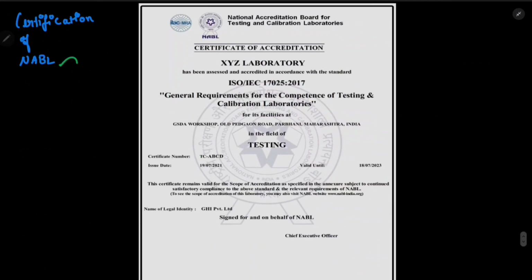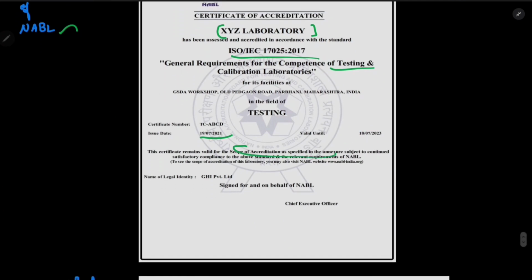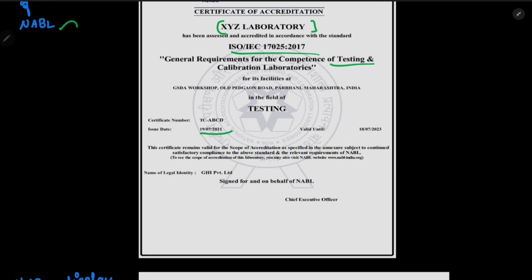We can see the laboratory has been mentioned here, and the ISO standard obtained by the laboratory is also mentioned, which is the general requirements for the competence of testing and calibration laboratories. The certification number is mentioned here, along with the issue date and valid until when. It is valid until 2023, 7th, which means July. And the scope of accreditation is also mentioned here.